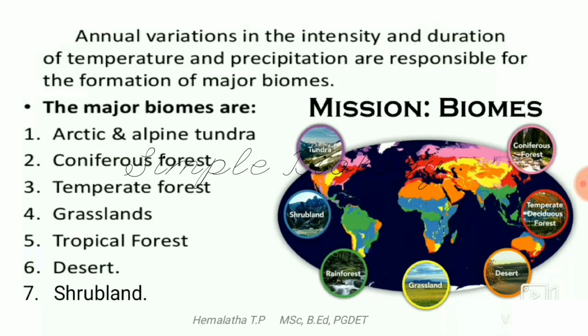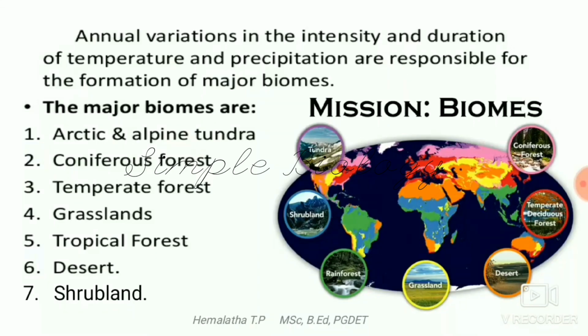Types of organisms and number of organisms are not the same everywhere on this biosphere. It varies. Species distribution is based on the type of environment that they are living in. What might be the reason for different environmental conditions on this biosphere? The intensity of temperature and the amount of rainfall each region receives is responsible for different biomes on the earth.